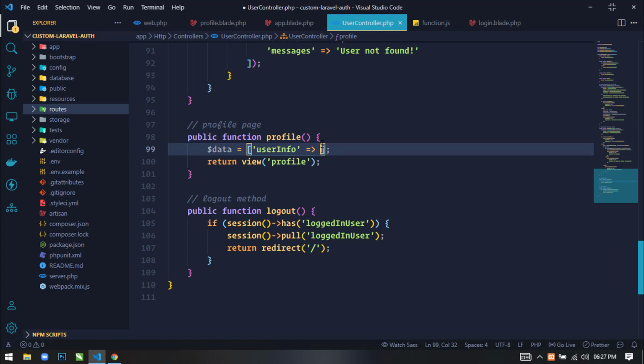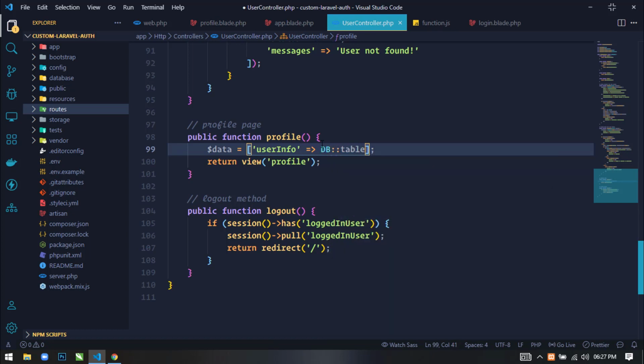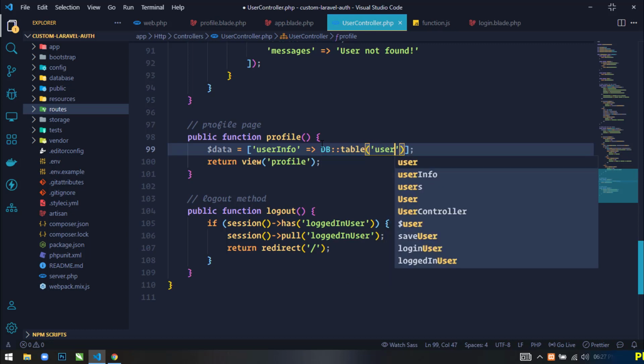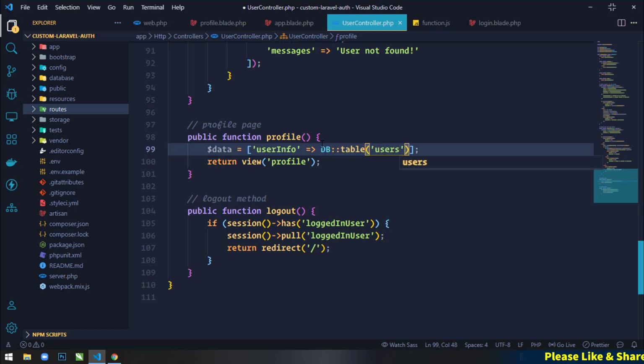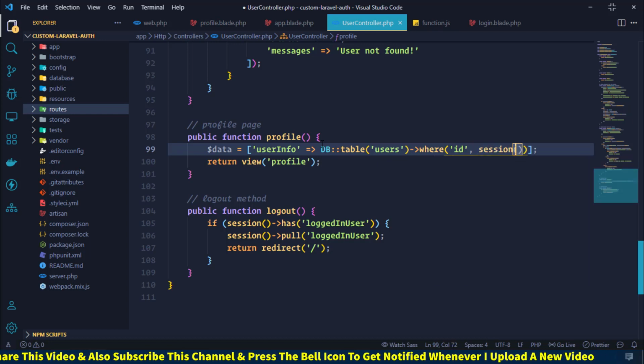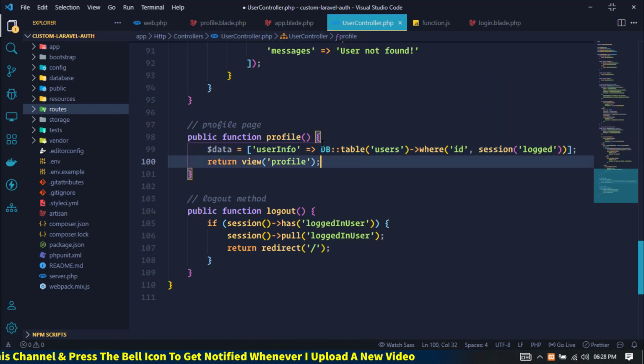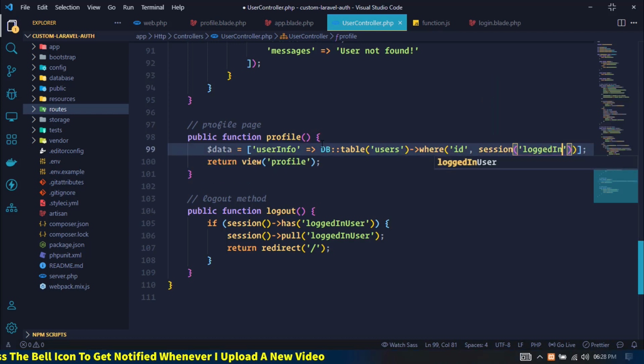Here I will use DB and then table. So we are fetching the details of the user from the users table. Here I will use a where condition on id. So I am fetching the user detail by id, and the id is already stored in the session by this loggedIn user key.